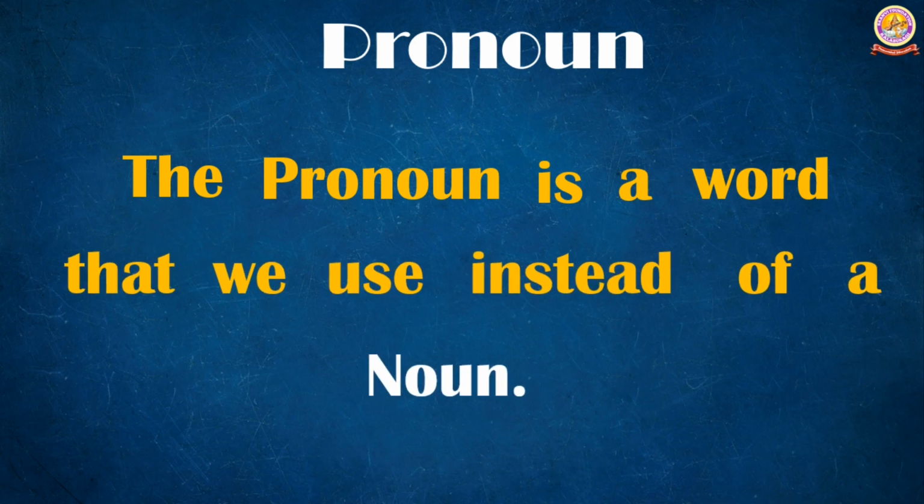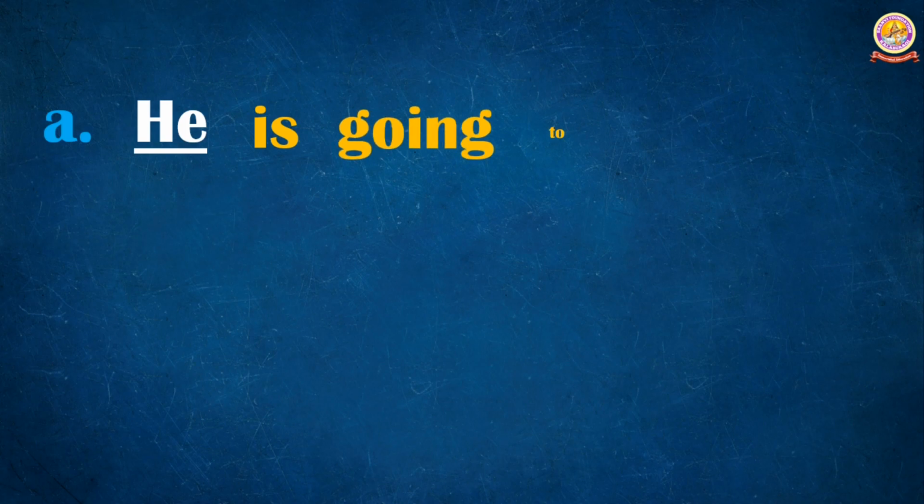Instead of a noun means, if we want to talk about any person, place, or animal, or give an explanation about that person, place, or animal, and we take that name again and again, it looks very odd and boring. So, to avoid that frequent use of the noun, we use some other words in grammar, and that is called a pronoun. For example, he is going to Pune. Here, he is the pronoun.